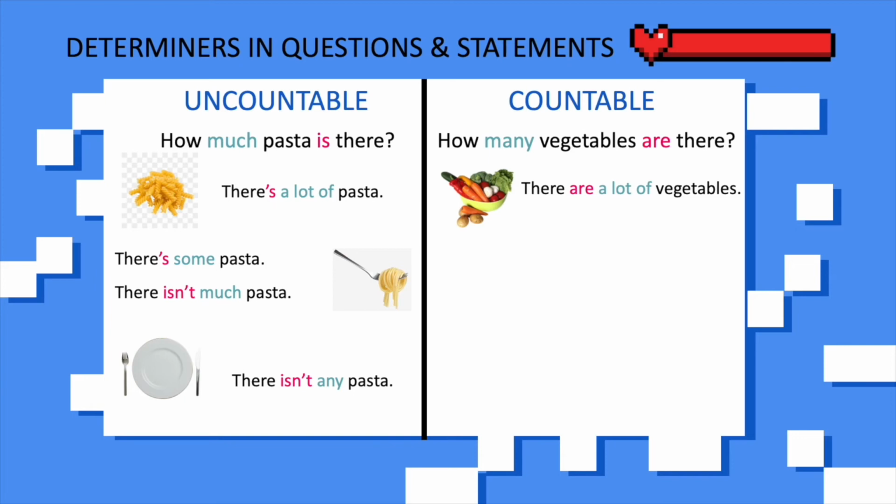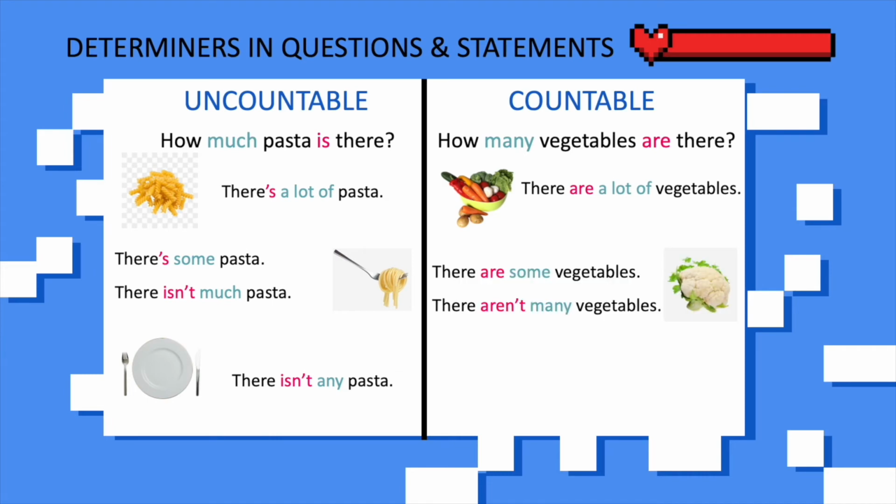It is totally opposite to the way you use it in uncountable. Say, if you have vegetables in a very large quantity, how do you say it? You can also use a lot of, but you need to use are because vegetables are countable. So, when it's more than one, automatically we use the verb to be are. So, there are a lot of vegetables.